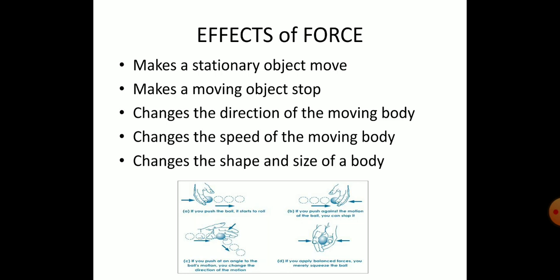Then you can change the speed of the ball also. It can be a slow ball, it can be a fast ball, it can be a bouncer. Is it not? It all depends upon the bowler. Yes, he can spin it, he can do a right spin, a half spin, a leg spin, all this. Coming to the shape and size of the body.